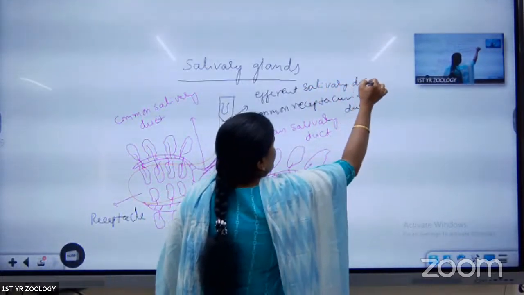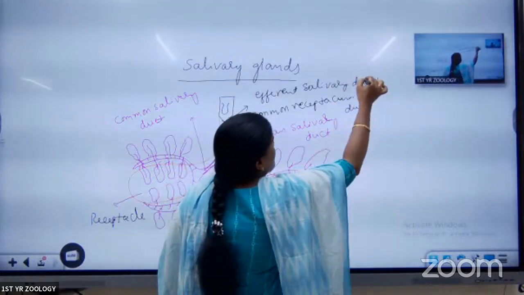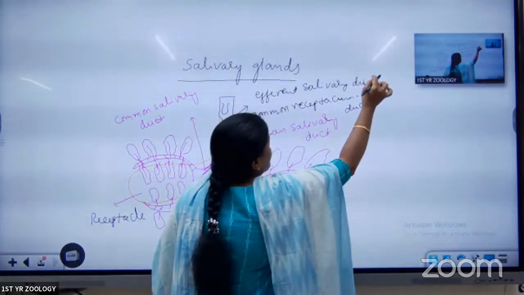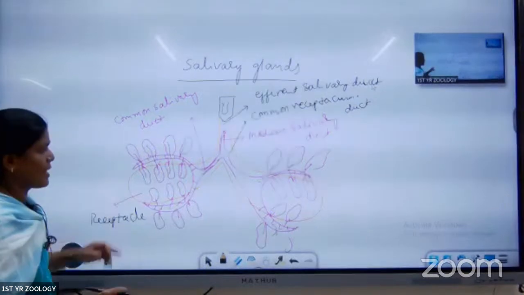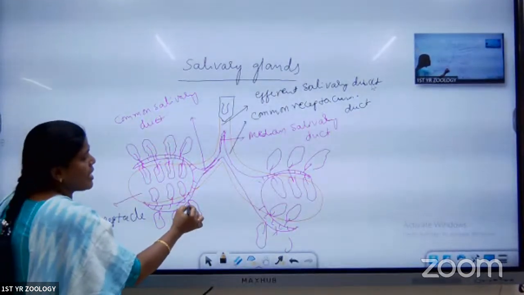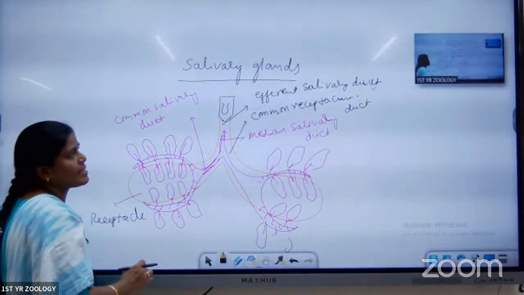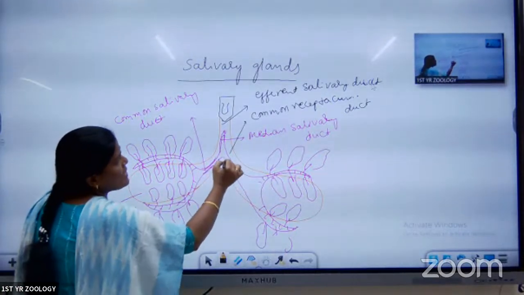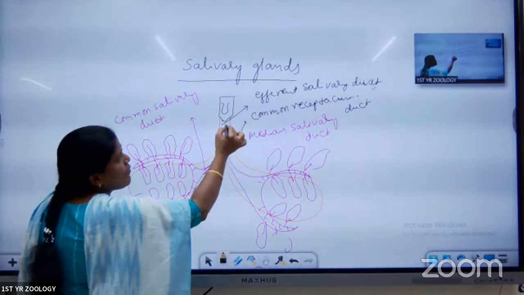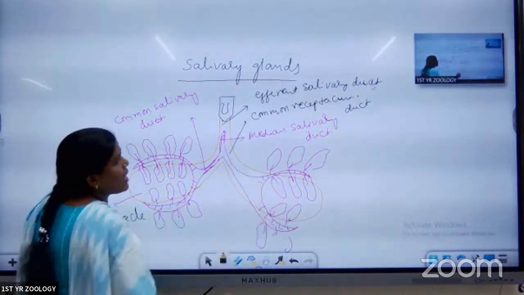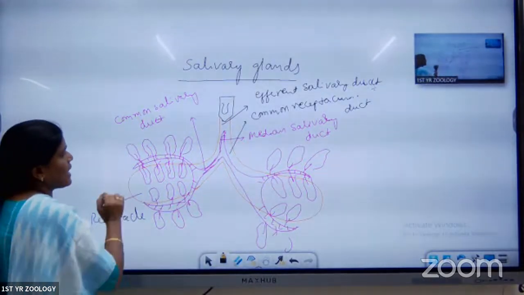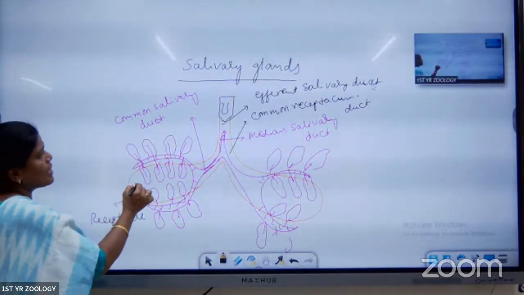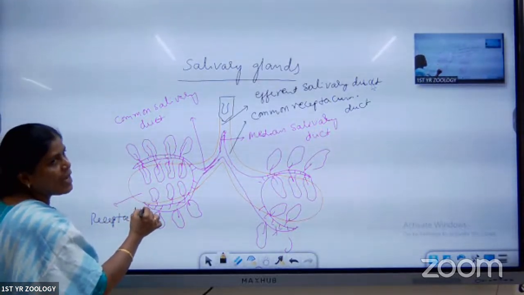These are the labelings of the salivary duct. What is the use of the salivary duct? The acini have zymogen cells. These zymogen cells secrete the saliva. That saliva goes through the common salivary duct to the median duct. From the median duct they enter the receptacles, which are mainly useful for storage of the saliva.